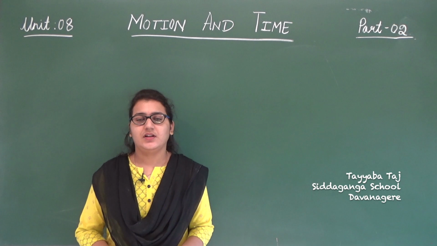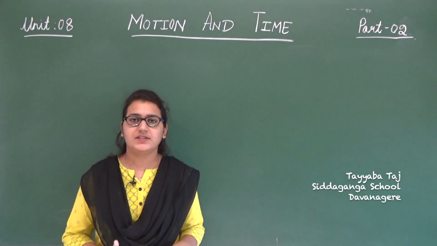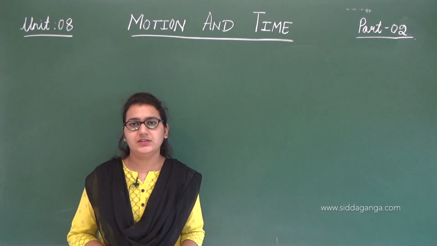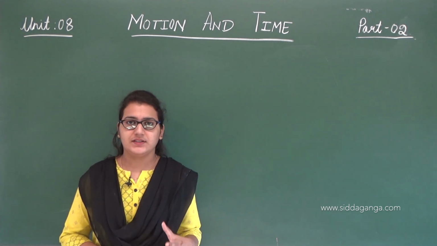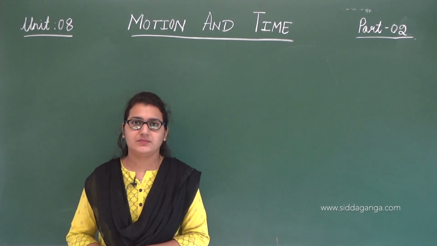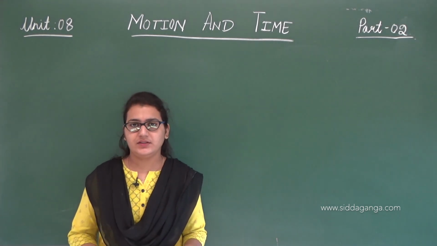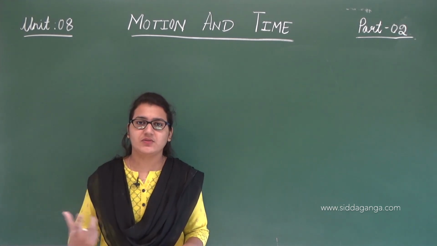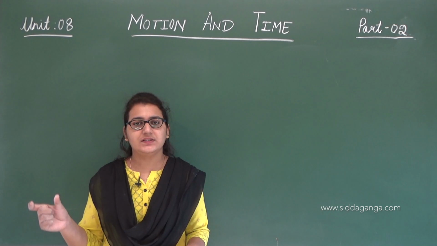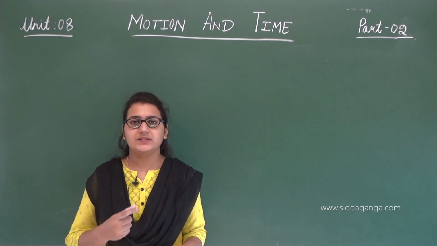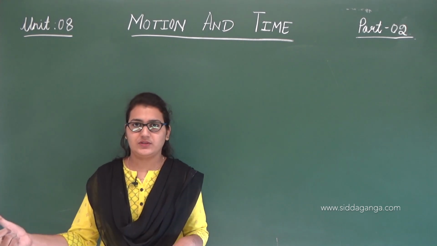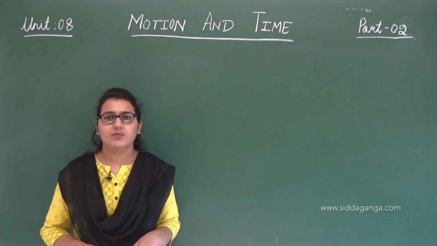Hello students, we have been discussing the chapter motion and time. In our previous class we learned what exactly motion is. It is nothing but the change in position with time. For any object, any person or any animal, motion is the change in position with time, with a particular instance of time, how the object is moving. So that is nothing but motion.